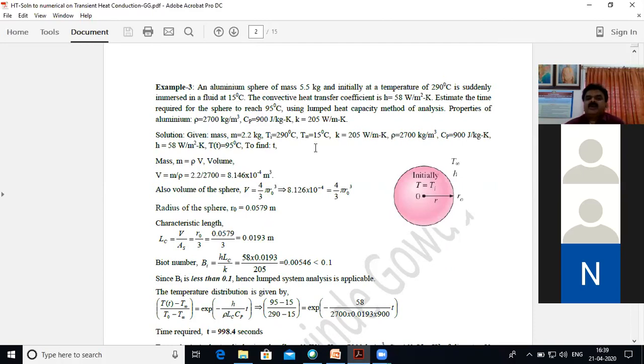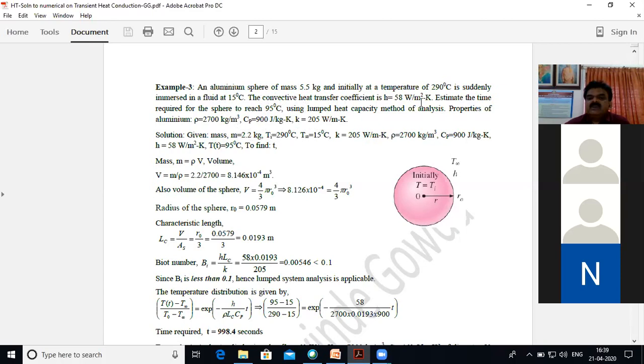An aluminum sphere of mass 5.5 kg, initially at a temperature of 290 degrees centigrade, is suddenly immersed in a fluid at 15 degrees centigrade. So the initial temperature is 290 degrees centigrade, and the fluid temperature, T infinity, is 15 degrees centigrade. The mass of the sphere is given as 2.2 kg.